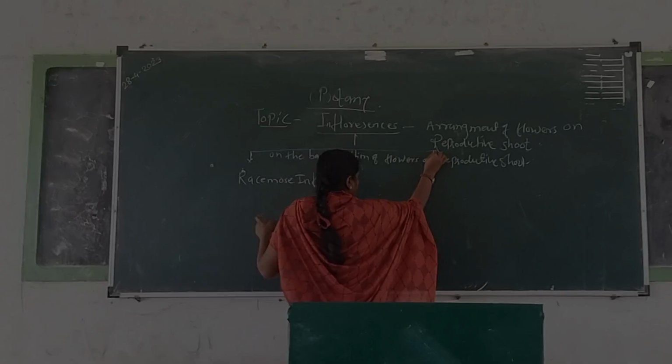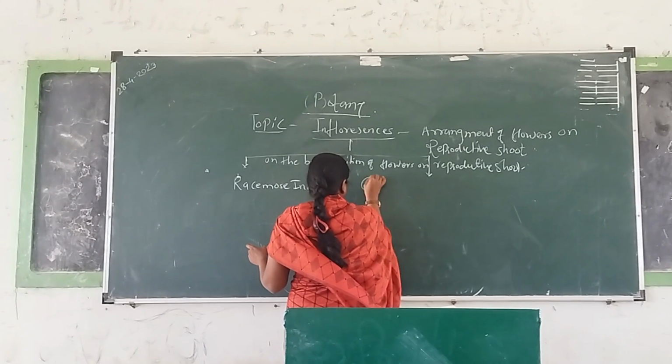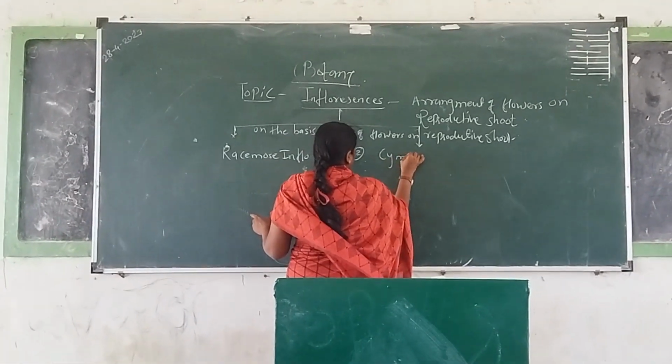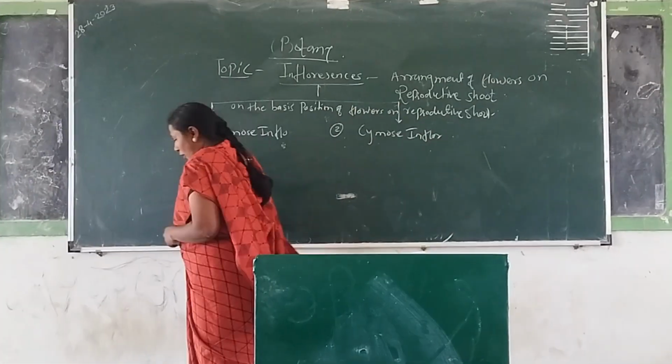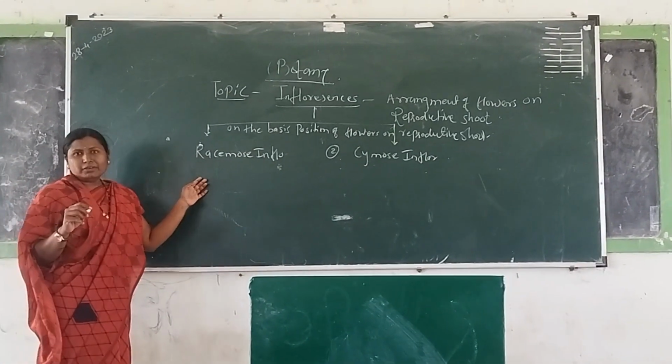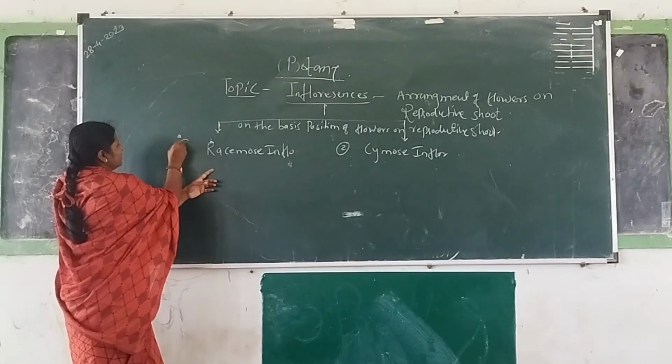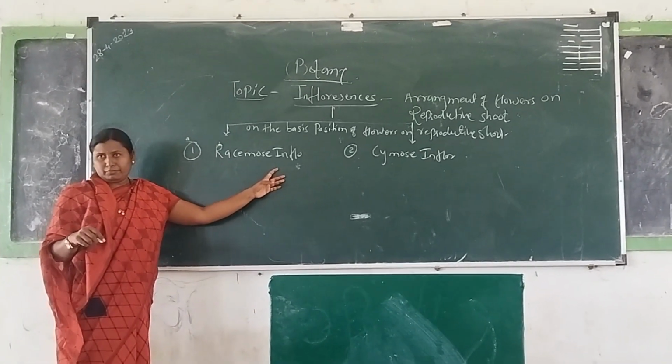And another type of inflorescence is what? Cymose type of inflorescence. These types of inflorescence we will now discuss one by one. And the first one is what? That is the racemose type of inflorescence.